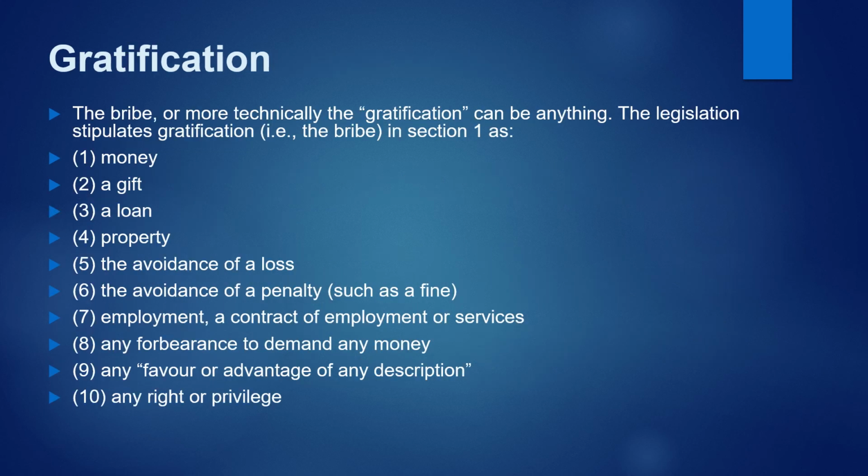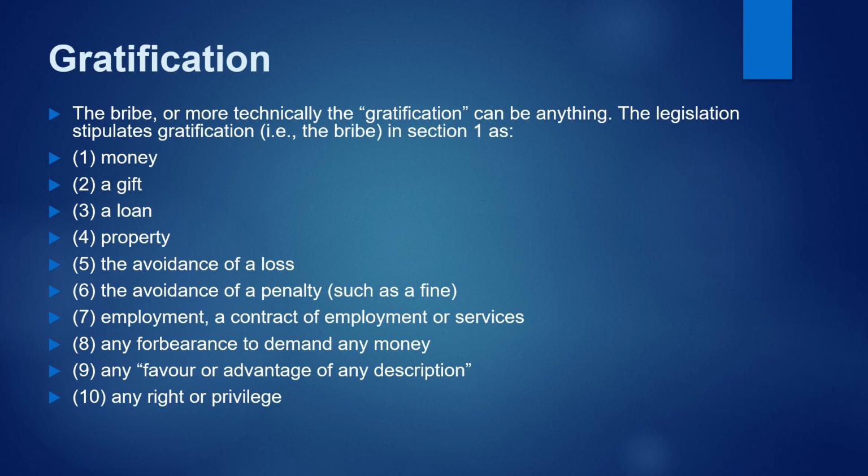Now we look at gratification. You will remember that gratification in actual fact is the bribe that we are talking about. And the legislation talks about very specific forms of gratification. It says here in section 1, the bribe, or more technically, the gratification can be anything.